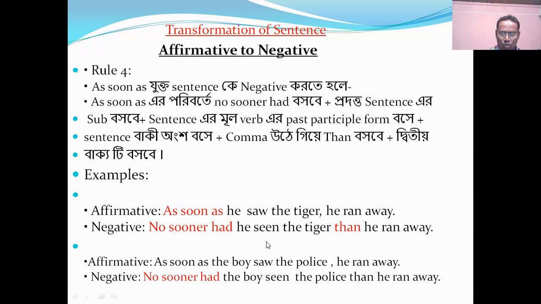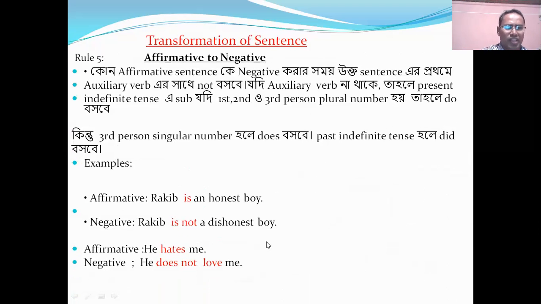Let's see another rule of affirmative to negative. If we get only an auxiliary verb in an affirmative sentence, we will use not after that verb. But if we do not get an auxiliary verb in that affirmative sentence, we have to use an auxiliary verb according to tense.